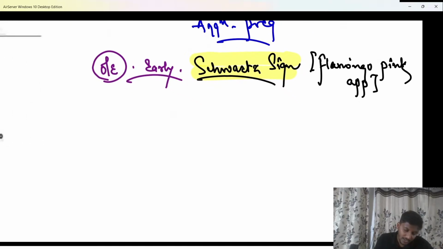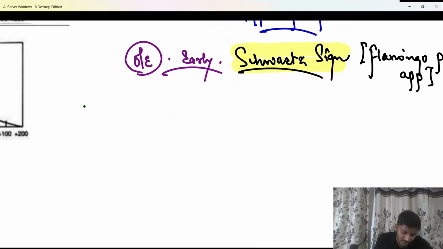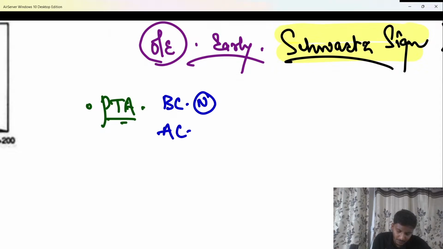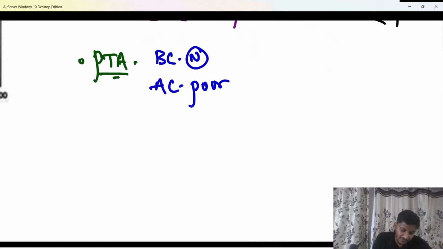Whereas if I do a PTA, as the patient is having hearing loss, we can go for a PTA or pure tone audiometry. Obviously the patient is going to show a conductive hearing loss. And what does conductive hearing loss mean? On PTA, the bone conduction of the patient will be normal, the air conduction of the patient will be poor, and there is a significant AB gap between the two lines. There is more than 15 decibels of gap between the two lines.